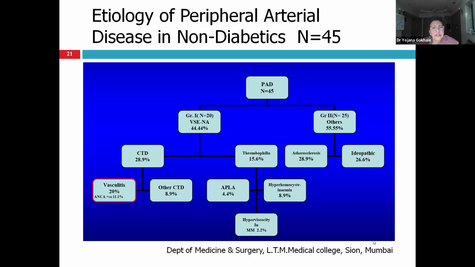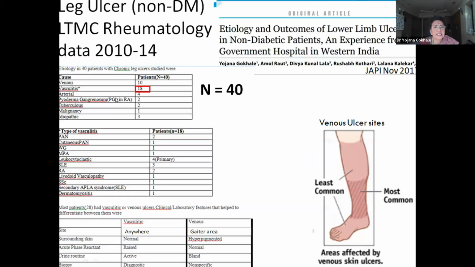Now, this was a study done as one of my residents' thesis: peripheral arterial disease, that is digital gangrene, 45 cases. 20% of them were because of vasculitis. Another resident's thesis, non-healing leg ulcers, 40 cases, 18 patients out of 40 were because of vasculitis.